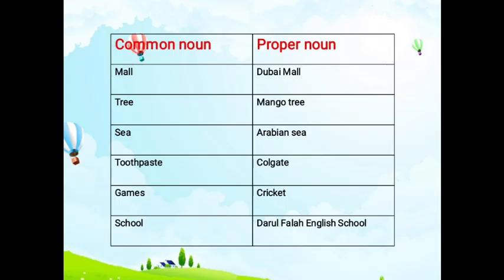Now watch this table. This table will help you understand what a common noun is and what a proper noun is. See, a common noun is here and the appropriate proper noun is given on the opposite side. Mall, it's not a specific name. We can call every mall a mall. But Dubai Mall is a special mall, for that mall which is in Dubai. So that is a proper noun. Tree and mango tree. Sea, Arabian Sea, toothpaste, Goldgate, games, cricket, school, Darul Falah English School.